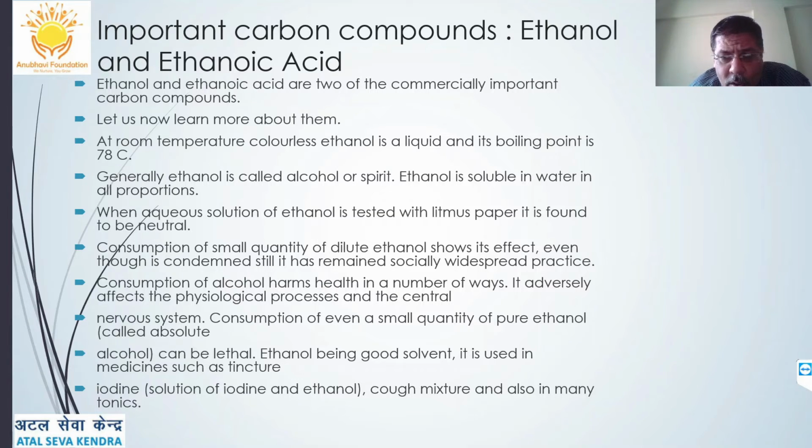When an aqueous solution of ethanol is tested with litmus paper, it is found to be neutral. Consumption of a small quantity of dilute ethanol shows its effect, even though it is condemned, and it has been shown that it affects the nervous system very badly. Yet it is used socially as a widespread practice. Consumption of alcohol harms health in a number of ways. It adversely affects the physiological process and the central nervous system.